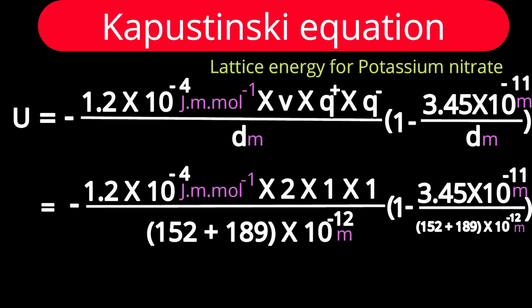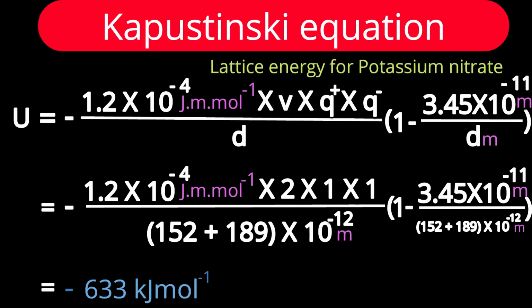The constants are as they are, the value of V is 2, the value of Q plus is 1, the value of Q minus is 1, and for the D calculation, the radius of potassium ion is 152 picometer and that of nitrate is 189 picometer. Yes, values are substituted. Just do the calculation. You will get the answer minus 633 kilojoule per mole. That's the lattice energy of potassium nitrate.